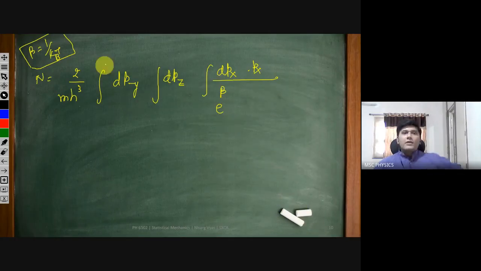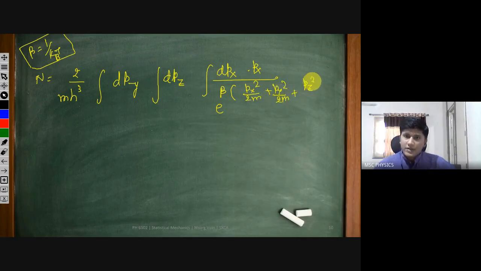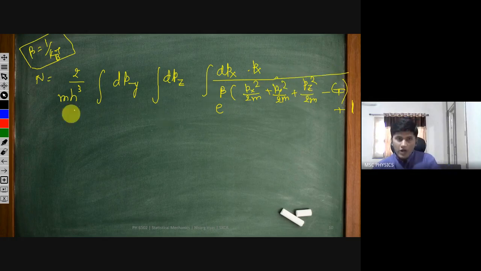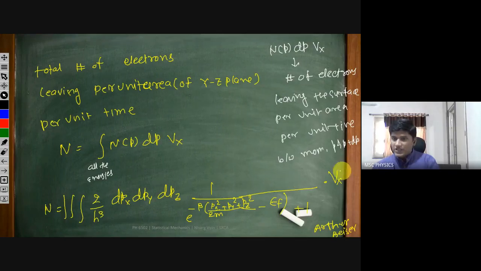Okay. Beta is 1 by kbT, and I am writing px square by 2m plus py square by 2m plus pz square by 2m minus Fermi energy, plus 1, the whole thing added by 1. Now, why did I divide by m? Because there was some velocity in the x direction.